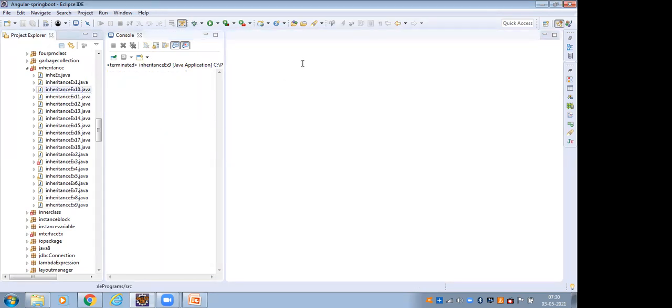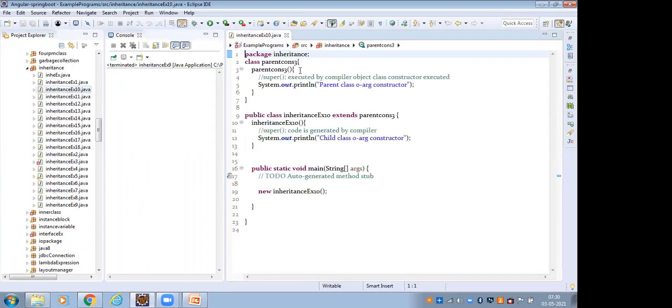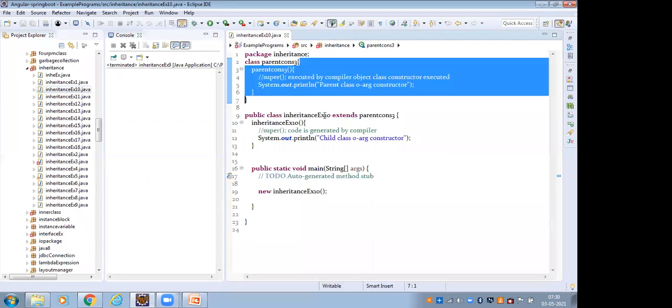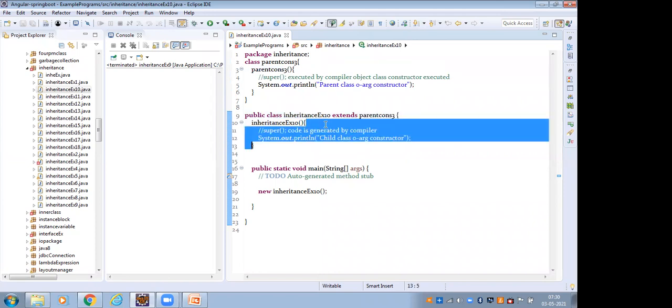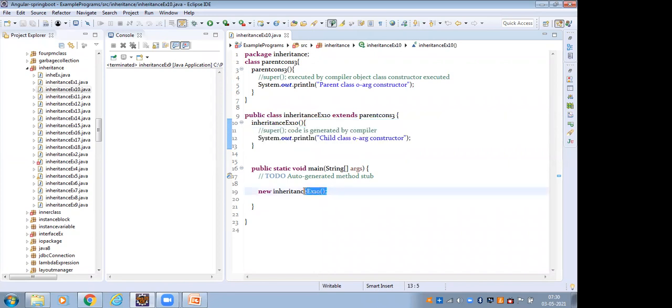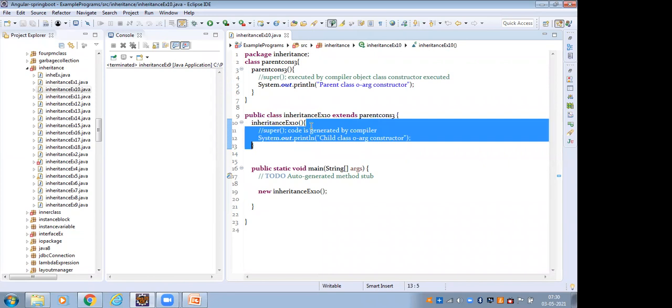And this is the parent class constructor. This is the child class which extends parent, and this is the child class zero-parameter constructor. Here I have to create an object. Which object? The child class object I have to create. Child class object created means the child class constructor is executed.